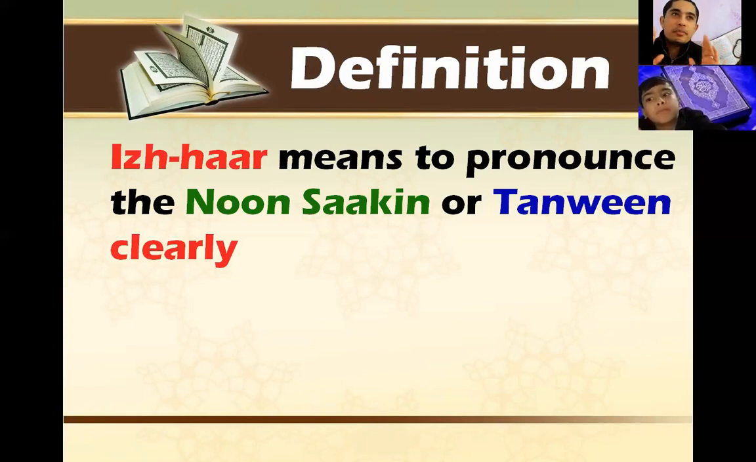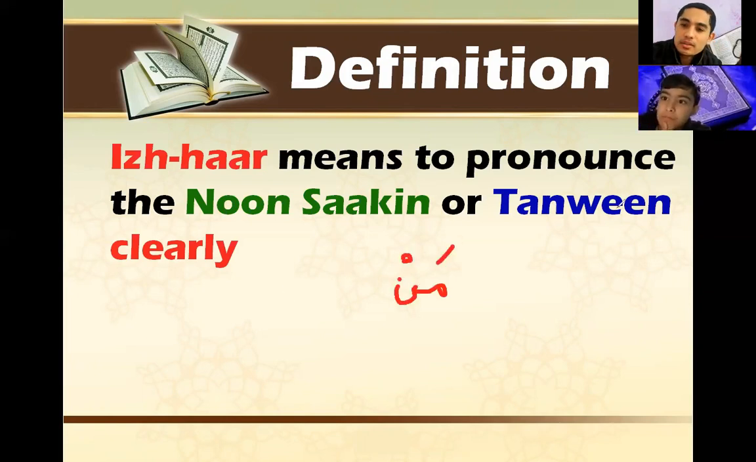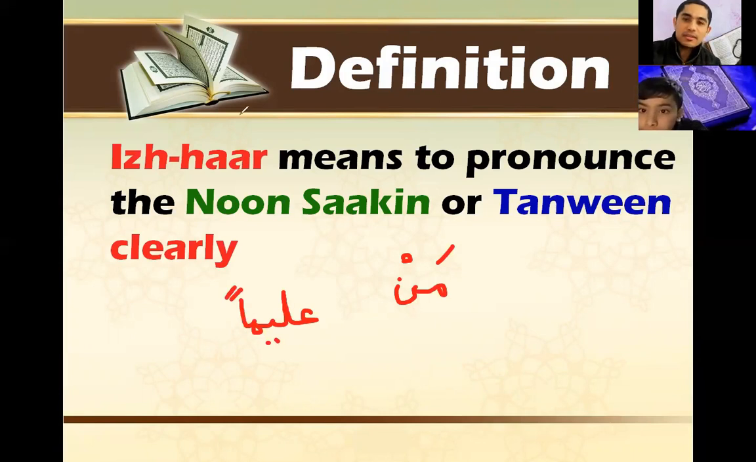For example, man, we will say it man. The word man has noon sakin, so we will not have to say more than this. Just say it man. Tanween, for example, we will say aliman. So what did we say? Nothing more. Just pronounce noon and tanween clearly.